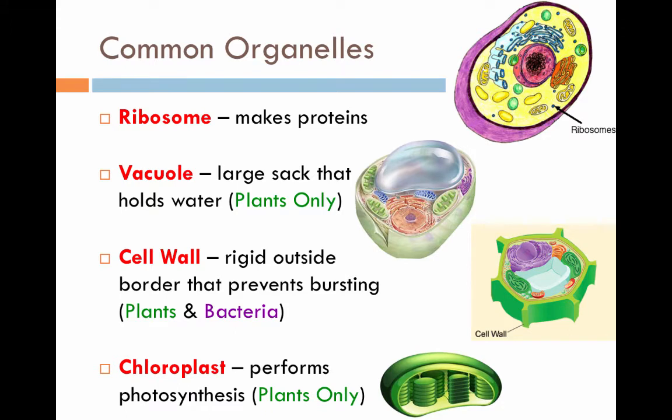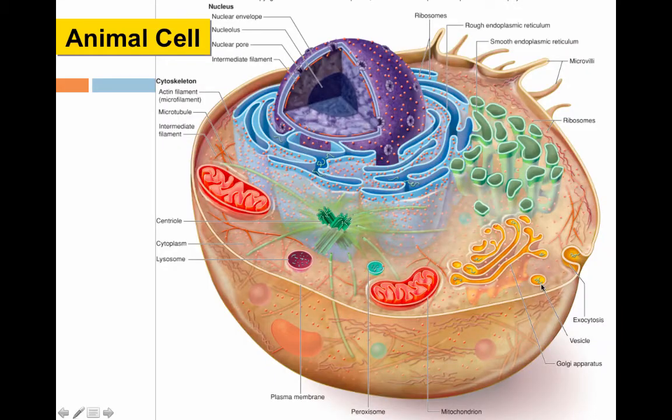Finally, a chloroplast. A chloroplast is only found in plants. It performs photosynthesis. Here's a picture of an animal cell again. Notice the nucleus in the middle. It tells us it's a eukaryote. Here are 2 mitochondria. Here's a lysosome. It digests all of the waste. We have a couple other organelles that are important, but you don't actually need to know about them.